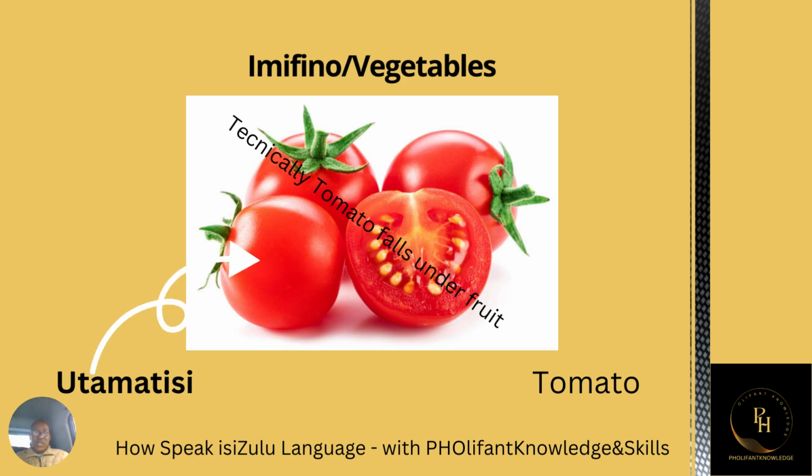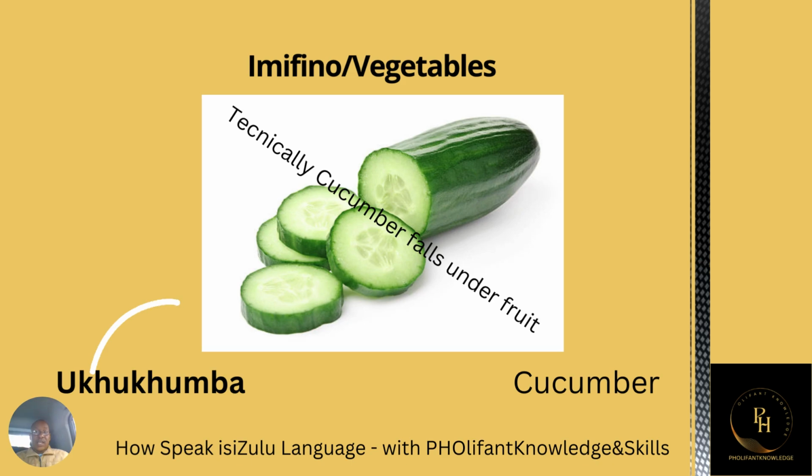I think you remember this word because we have it there in our fruits, because tomato falls on both sides. So technically it falls under vegetables as well as under fruits. So tomato is called utamatisi. I hope you get that right. Another one is cucumber. Cucumber is also called ukukumba in Zulu. So it also falls on both sides, vegetables and fruits. This is ukukumba.